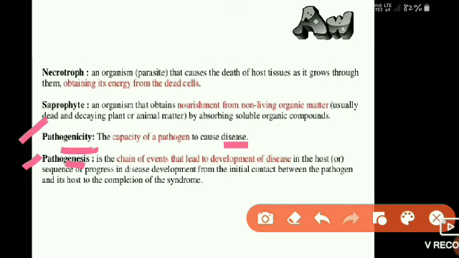When a disease occurs on a plant, it has to pass through certain stages, a chain of events from the initial contact of the pathogen with the plant to the completion of its syndromes. Syndromes means the symptoms expressed on a plant after disease incidence. So the sequence of events from the initial contact of the pathogen with the host to the completion of the syndromes is called pathogenesis.